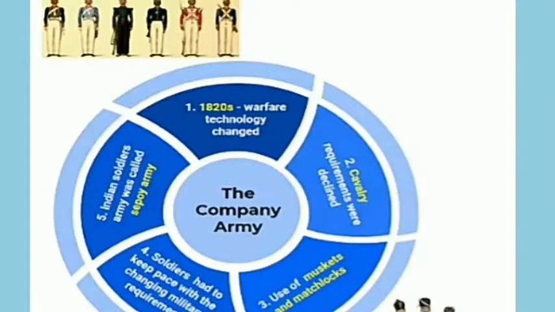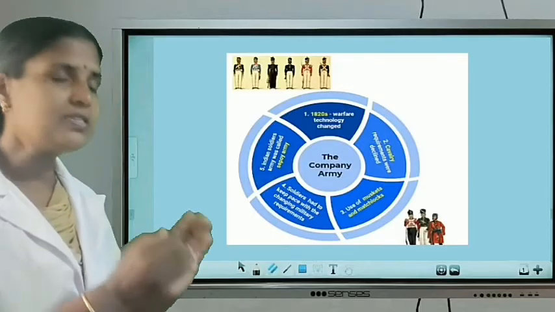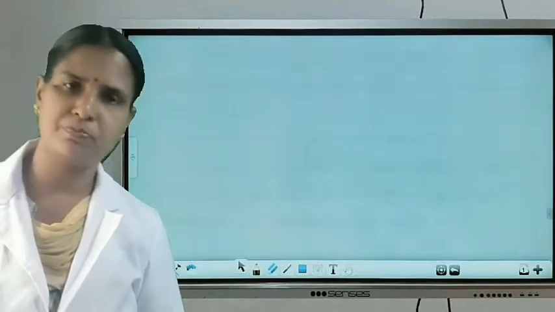Then please see the chart. What did we explain? What were the changes introduced in the East India Company's army? Look at this chart. They gave importance to infantry and gave training, and technological training to these soldiers, but the soldiers faced certain communal problems. Understood? Now we can discuss the last part, that is the conclusion part.